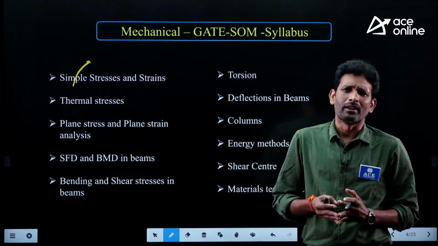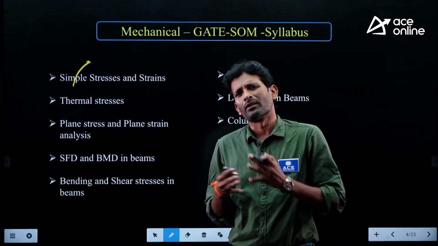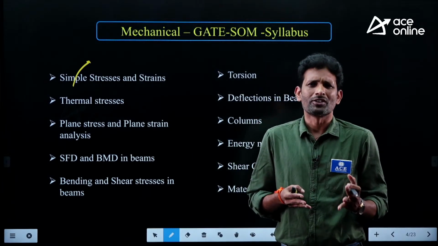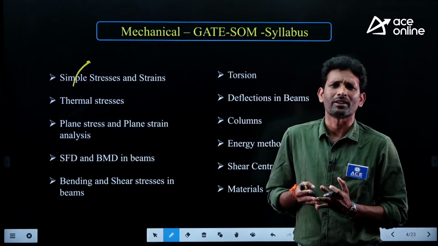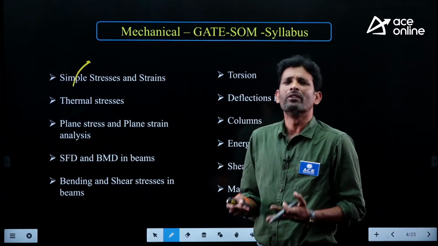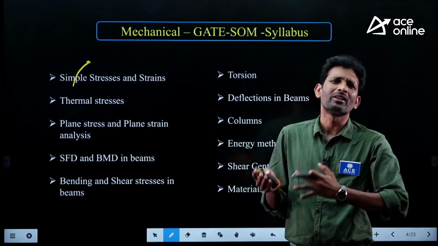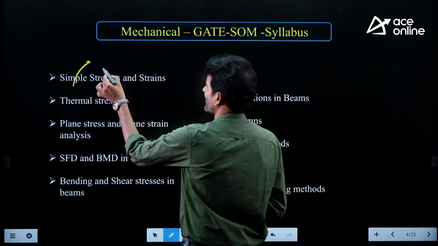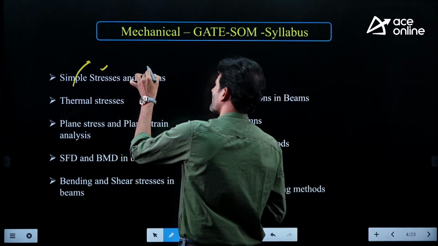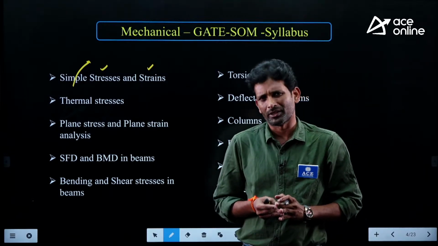Another example, in fluid mechanics, the first topic starts with the properties of fluids, which are useful for studying the entire subject. In a similar manner, the subject strength of material revolves completely around two parameters, the concept of stress and the concept of strain, and the relation between these two parameters.